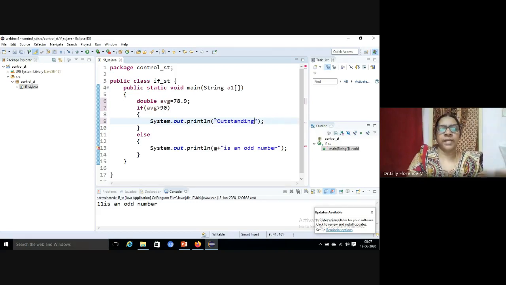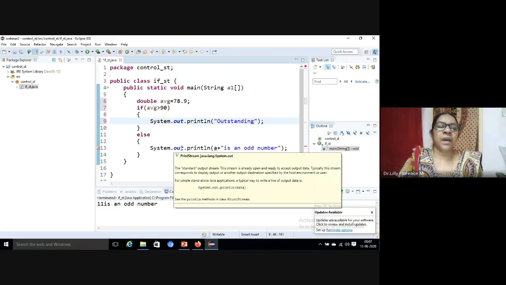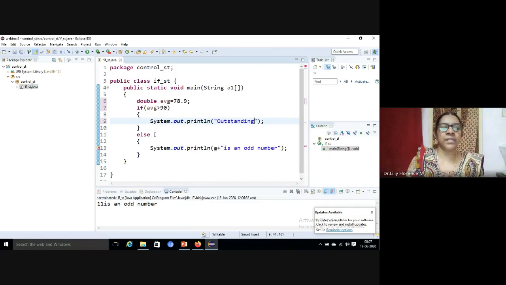One condition we have checked here. The grade may be outstanding, distinction, first class, second class, or reappear. So we have multiple options here and have to check more than one condition. That is why we are using the if else ladder.